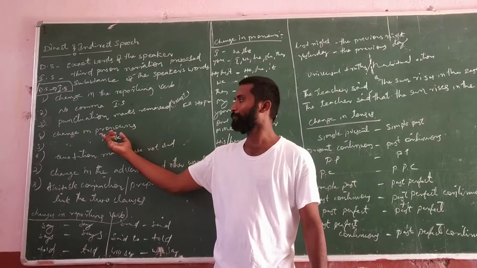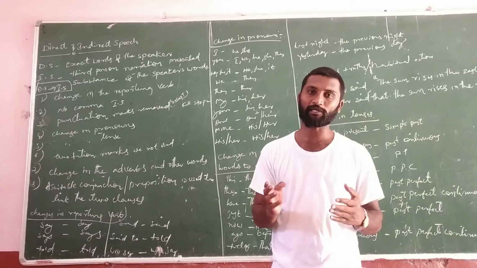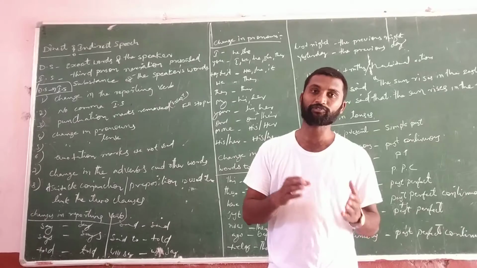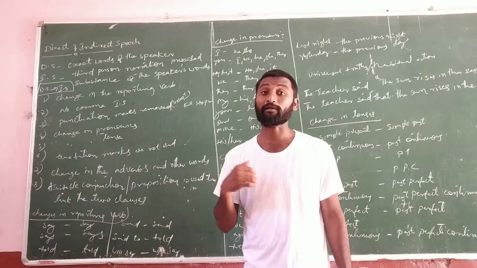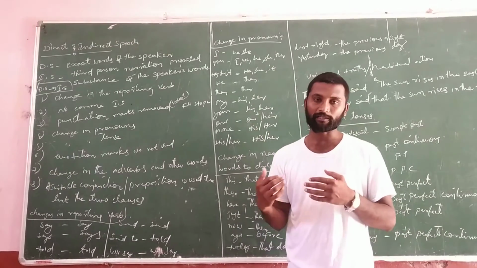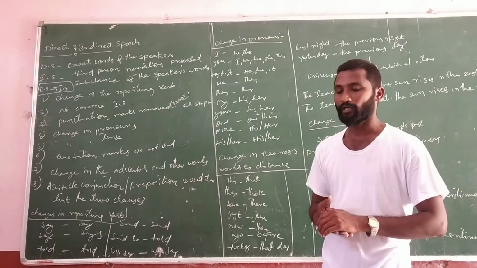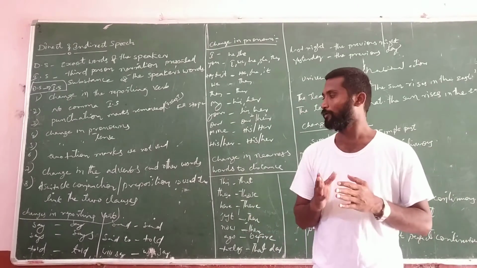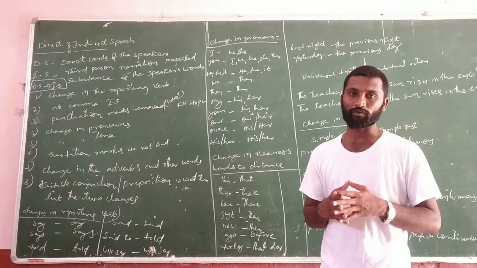And we have to see pronouns also. From direct to indirect speech, we have to change the pronouns, suitable pronouns. At the same time, we have to change the tense also. Quotation marks are not used in indirect speech. Adverbs and other words also we have to change, and we use suitable conjunctions and prepositions in indirect speech to link the two clauses.